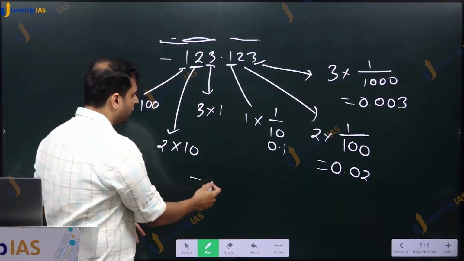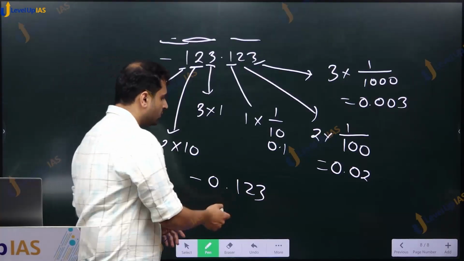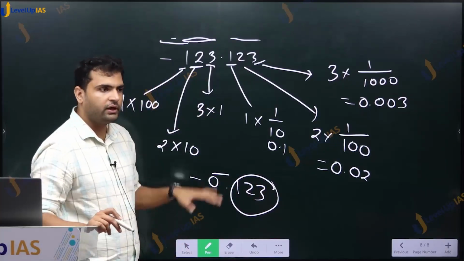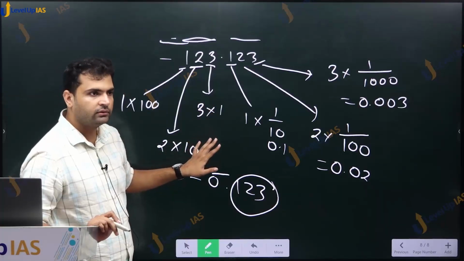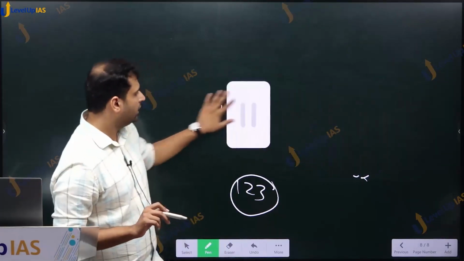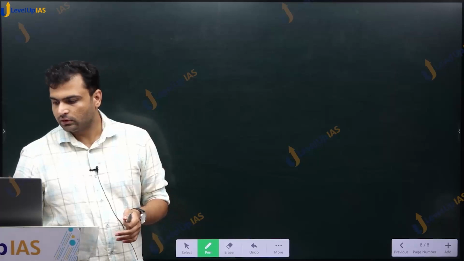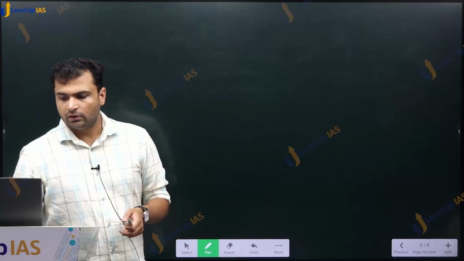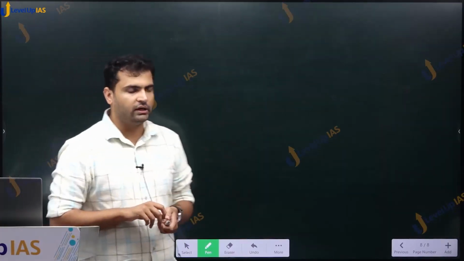Okay. So even if we write this minus 0.123, what is the integral part? 0. And this is the fractional part. Integral part, fractional part. And place values you know. Right? Fine. Any problem in this place values so far? No issues? I have given you table, just if you want to refer. Then we will solve questions based on this, whatever we have learned till now.